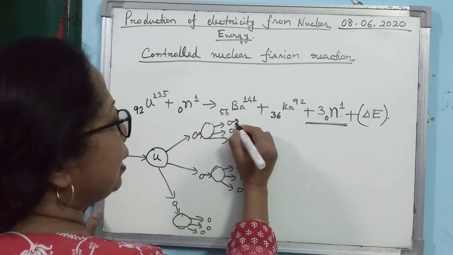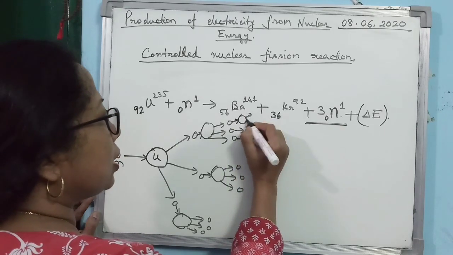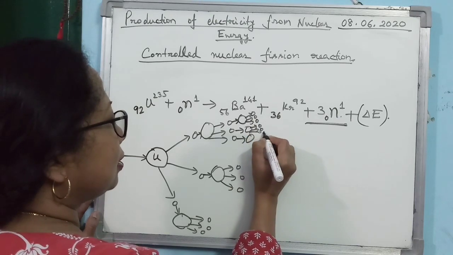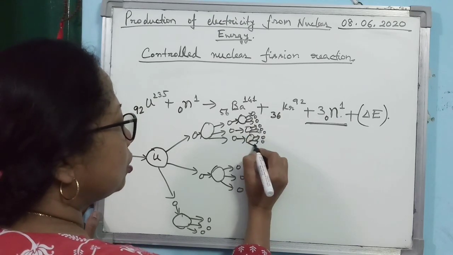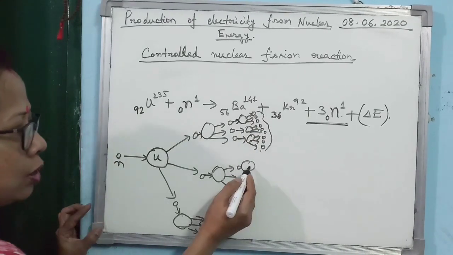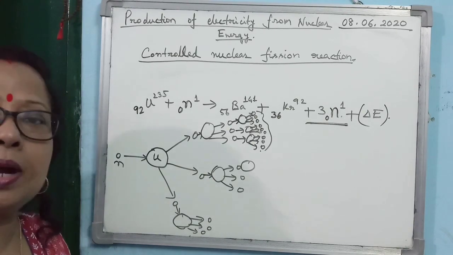Again they will bombard the uranium nuclei, and here you see 3, then 3, then 3, so in one case it becomes 9. This one also 9, this one also 9, so 27 neutrons are taking part in the reaction.